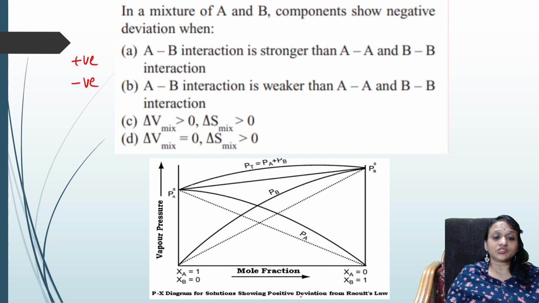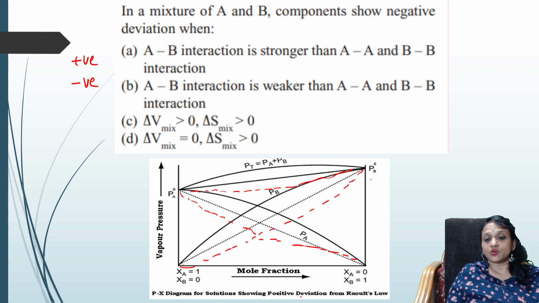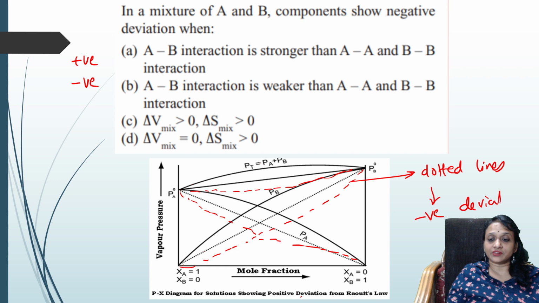Sorry for the thing. Your negative will come below like this. So negative, the Raoult's law, this will come below. So this is the ideal solution, the negative. So all the dotted lines, whatever are there, are showing negative deviations. So this should be the negative deviation graph which I have drawn.